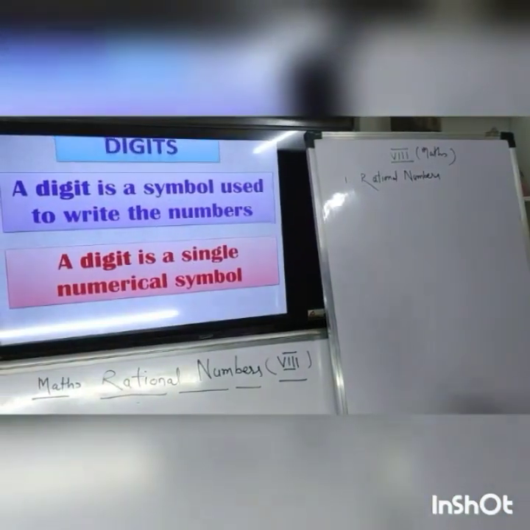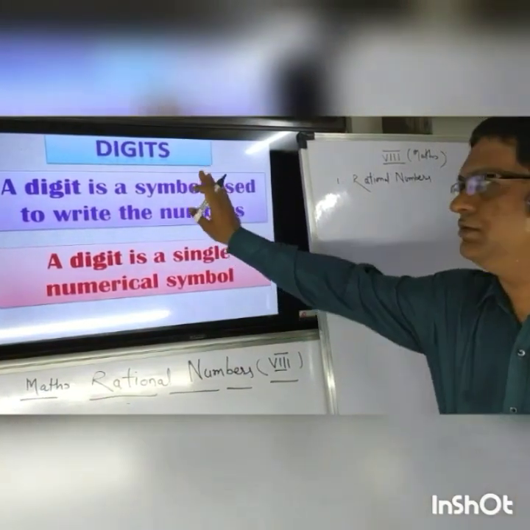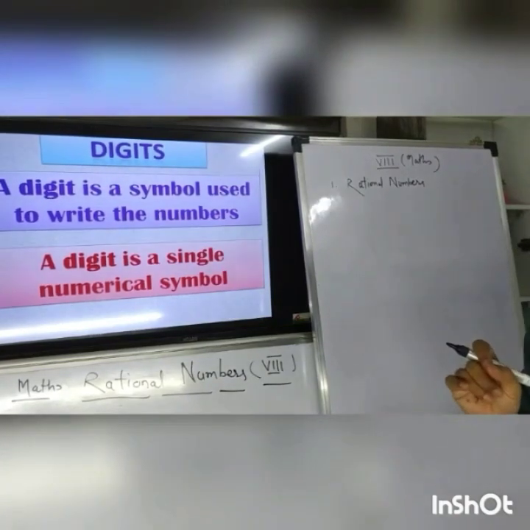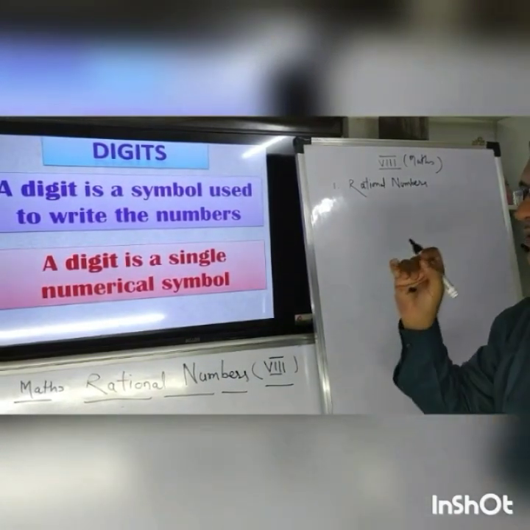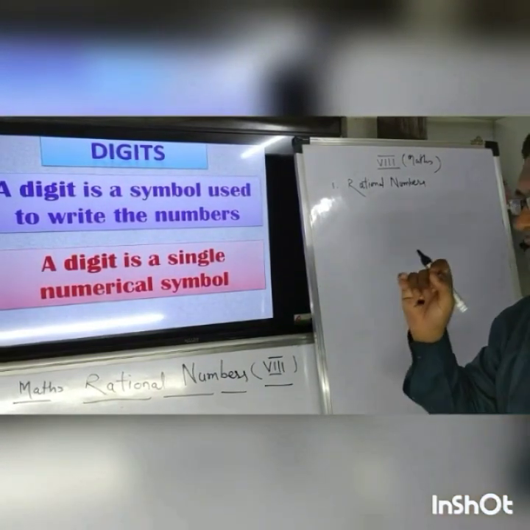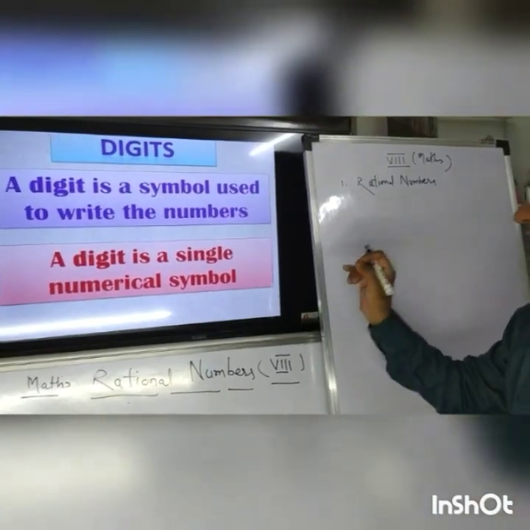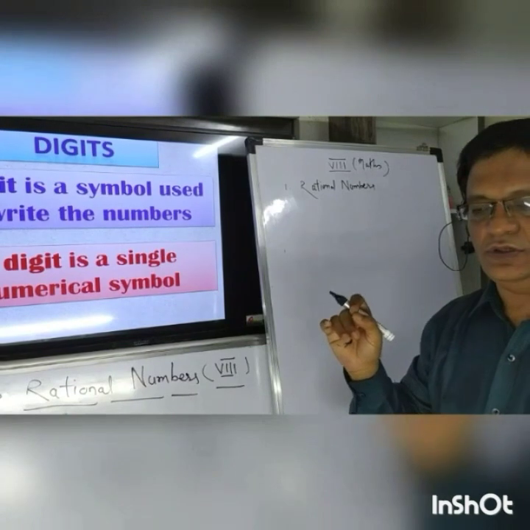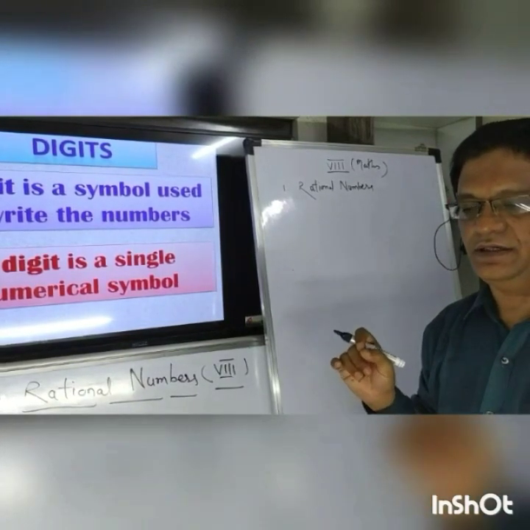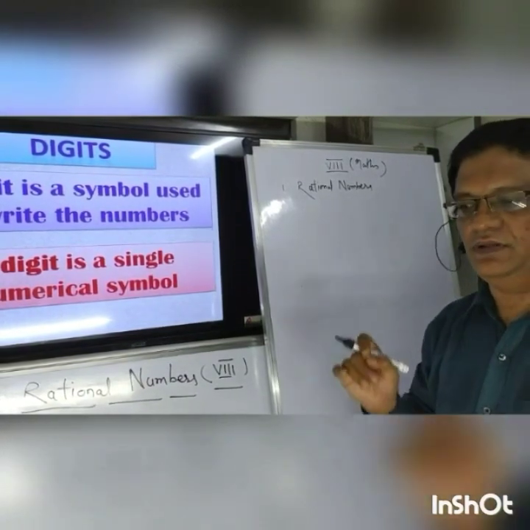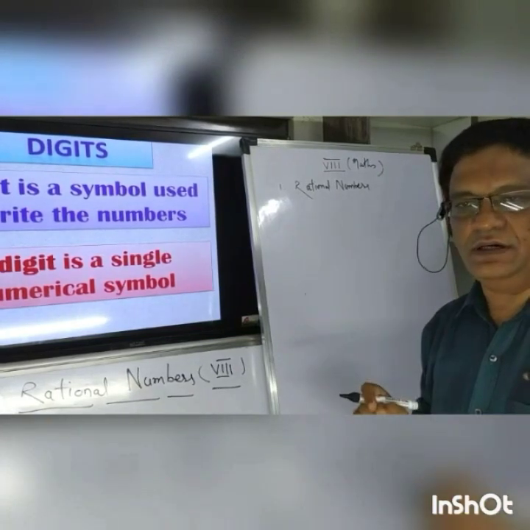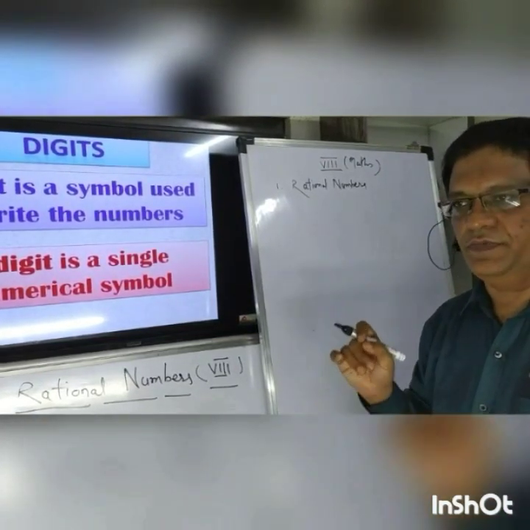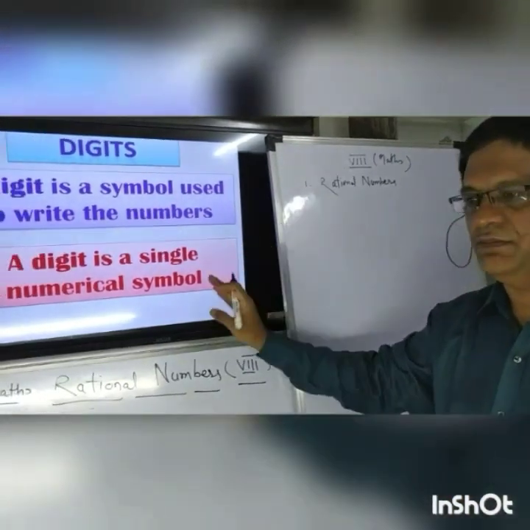Now you know that numbers are made of digits. What are the digits? Digits are the only symbol, and digits are the single numerical symbol. Suppose say 0, 1, 2, 3, 4, 5, 6, 7, 8, 9. These are the digits, means these are the single symbols. Alpha, beta, gamma, delta, these are the single symbols. So digits are the symbols in mathematics.